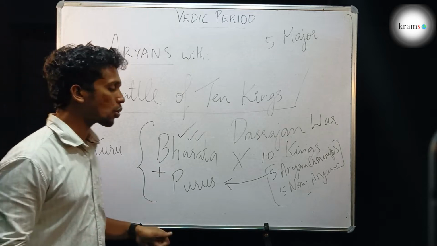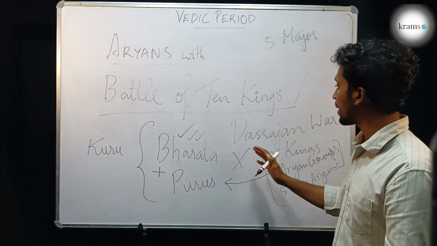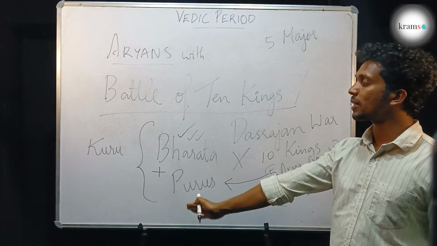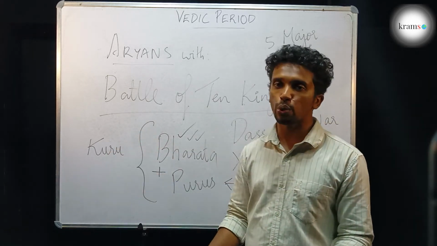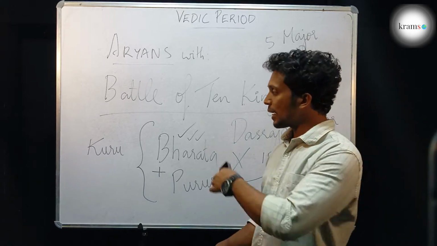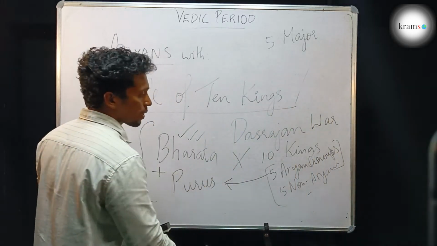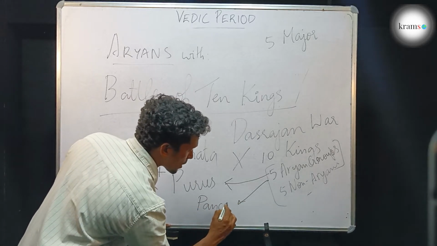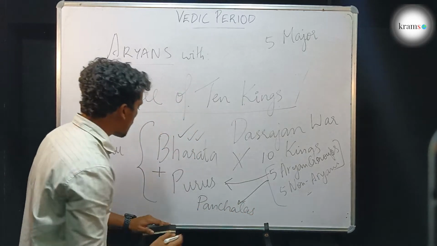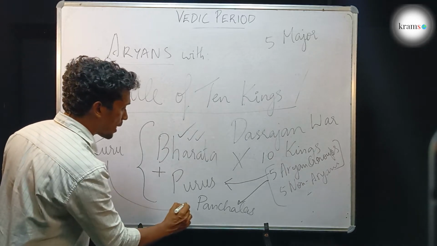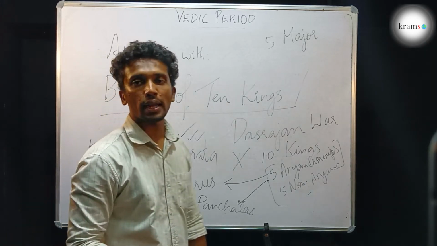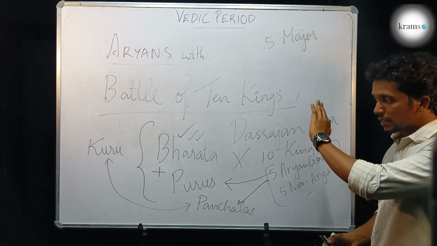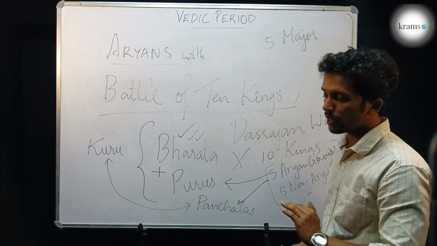Okay. So what happened is that Bharata, who had defeated the 10 kings, went into a matrimonial alliance with the Purus, and later they made the new family called Kuru, the Kuru clan. At a later period of time, out of these 5 important Aryan groups, there is another group called the Panchalas. Later the Kuru clan and the Panchalas get into a matrimonial alliance. They also join together to become a big family. All these things we have in historical records.